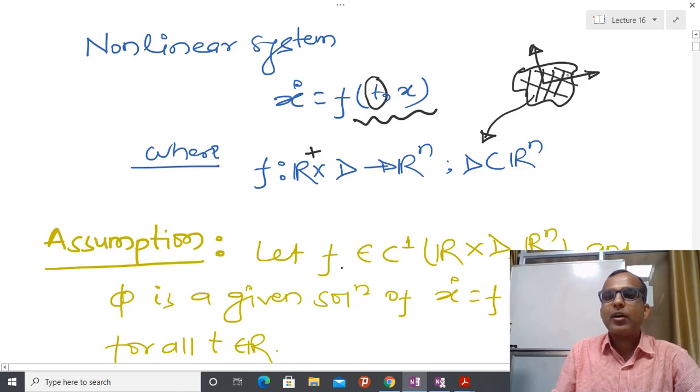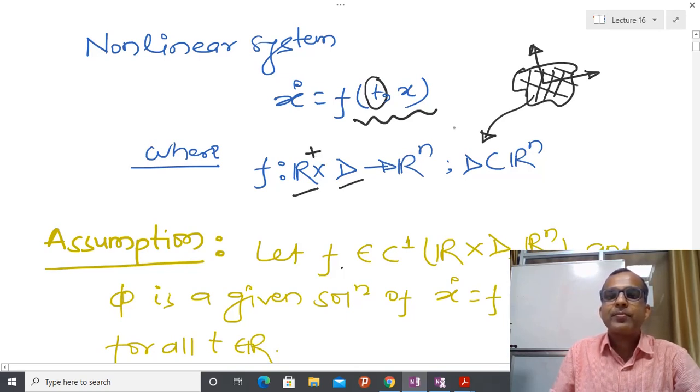Suppose that whatever nonlinear model we construct for some physical process is only valid in some small vicinity, and that vicinity is a subset. This representation is called a subset of Rn. So I have the first ordered pair from R plus and another from this subset, and that finally maps to Rn.